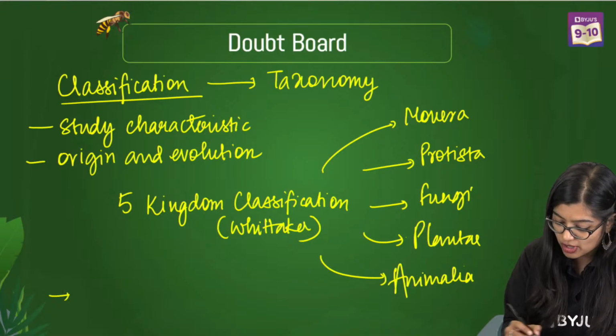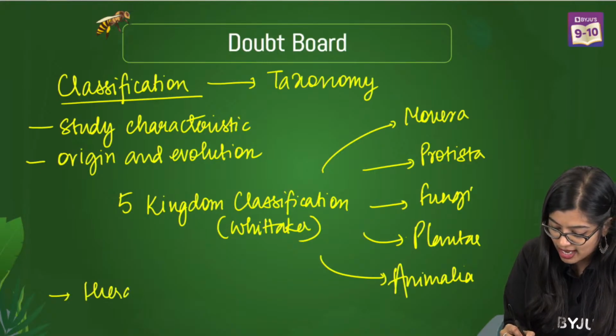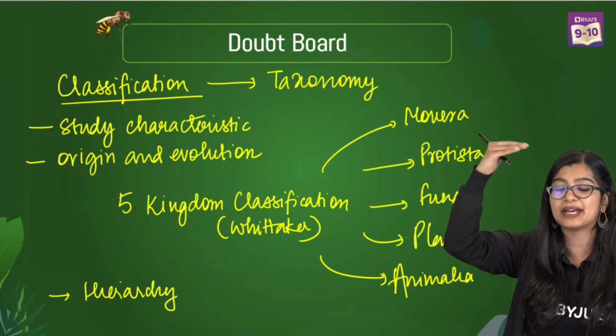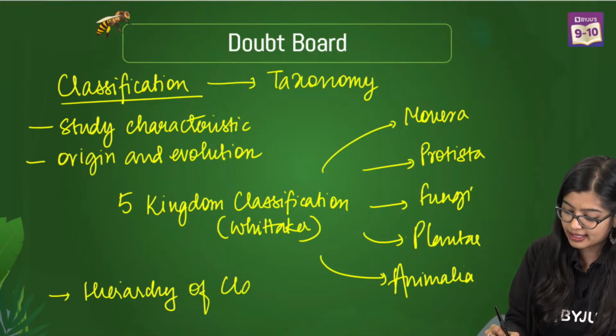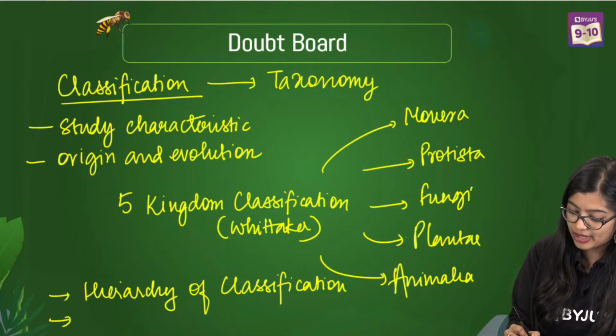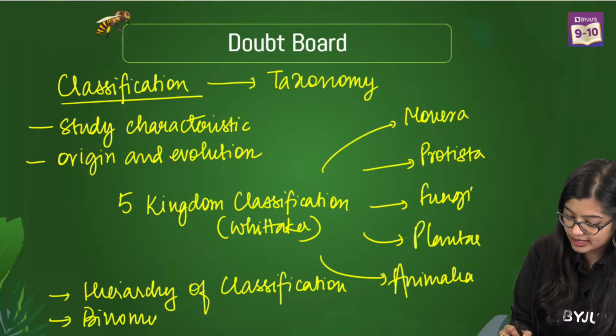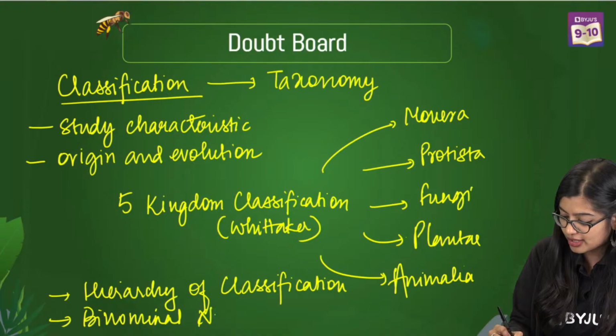And along with this, we learnt about the hierarchy of classification: kingdom, phylum, class, order, family, genus, species. And then of course, at the end of it, we learnt about binomial nomenclature.